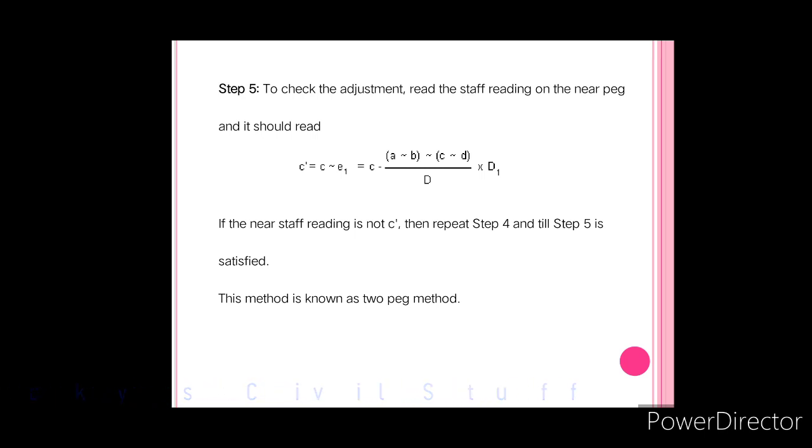And with this, we have completed our permanent adjustment of the level. I hope everyone understood this.